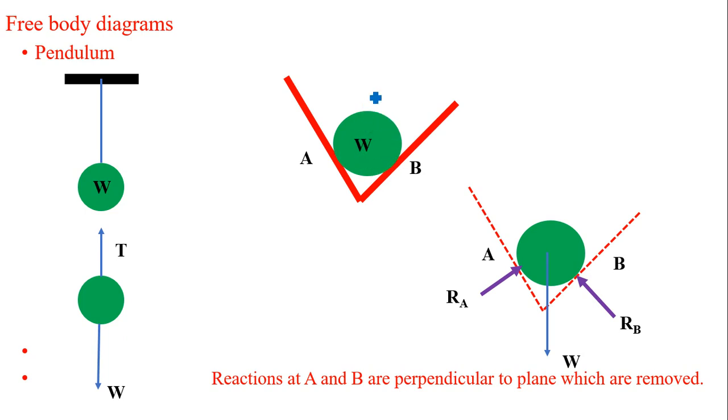No, there is no cable or string present here, so no tension. So in total there are only three forces: the weight of the body vertically downward, and RA and RB, the reaction forces at the points of contact A and B respectively. The reactions at A and B are always perpendicular to the plane which is removed, meaning whatever the plane or face of wall A and B, the forces always act perpendicular to that.